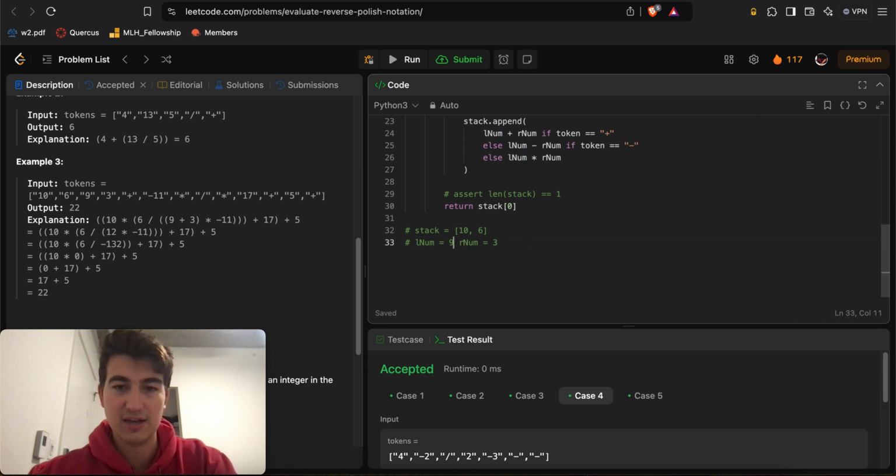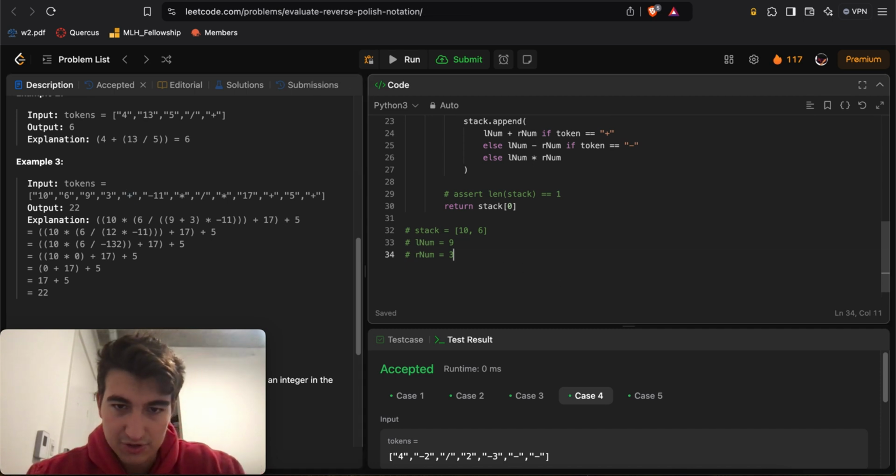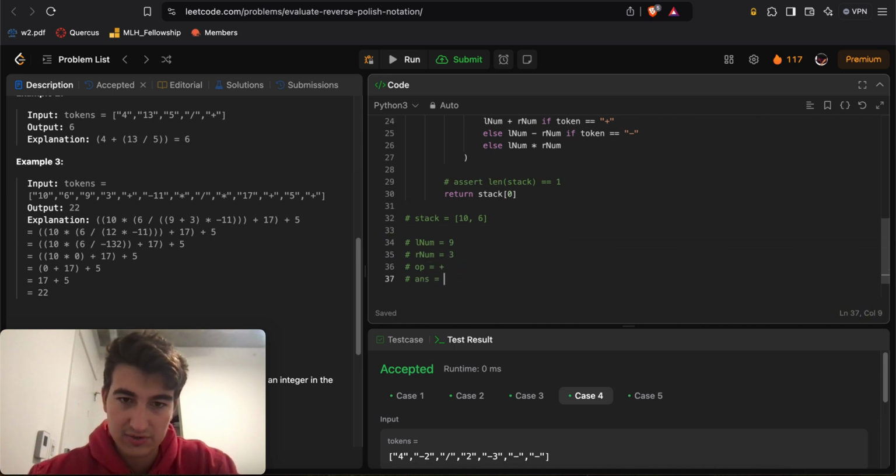And so now I essentially have access to these two numbers, right? And then this is the plus operation, right? So I'll just call this, my operation is equal to a plus sign, right? So essentially I need to add this 9 and 3 together, which gives me 9 plus 3 is equal to 12, right? So here I take 12, I add this result, and I put it to the top of my stack, right? And then I just keep on going.